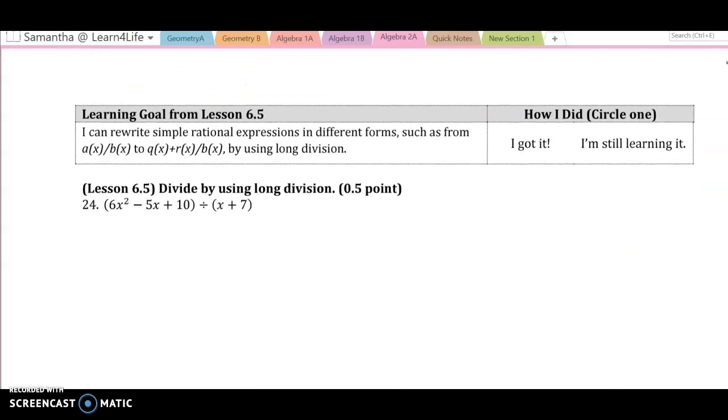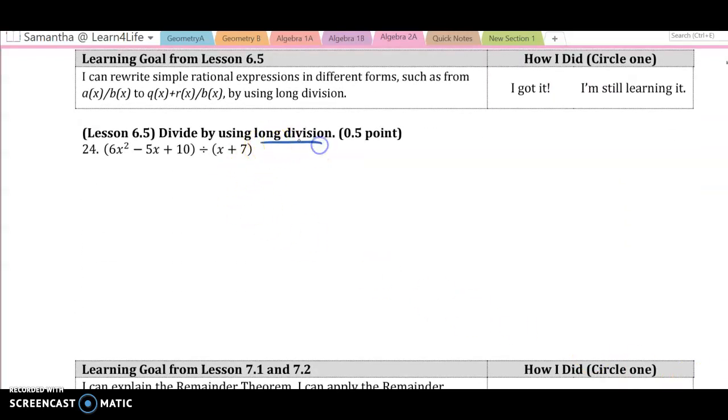All right, let's see. Divide using long division. We're not going to use long division. We're going to use synthetic division. All right, so here we go. We're going to divide it by x plus 7, so that means we need a negative 7 up in the corner. And then we use the coefficients 6, negative 5, and 10.